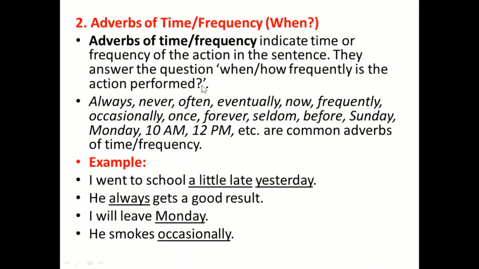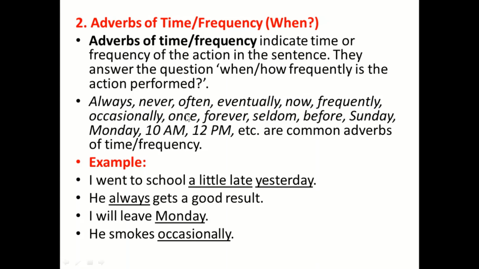Then we have adverbs of time. Adverbs of time and frequency indicate the time or frequency of the action in the sentence. They answer the question: when, or how frequently is the action performed?